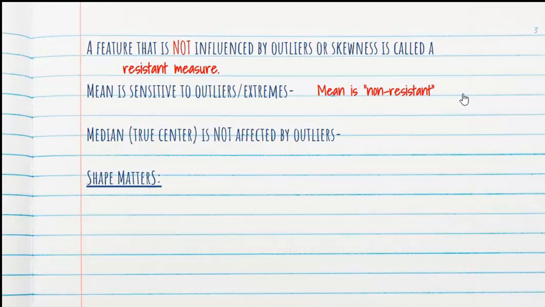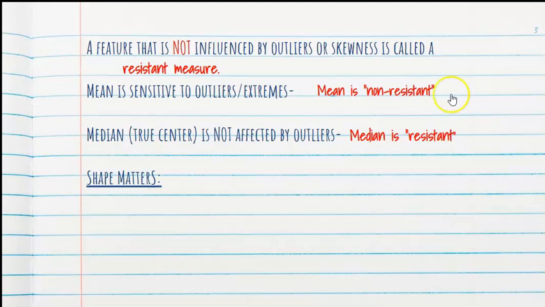Now, the median is not influenced by outliers, and we call it resistant. If you think about it, median is when you line them up in order, least to greatest. So the low extremes and the high extremes are not included. Those big values or small values don't affect the median. We're looking at just the middle. So it's resistant to those crazy numbers that are out there.